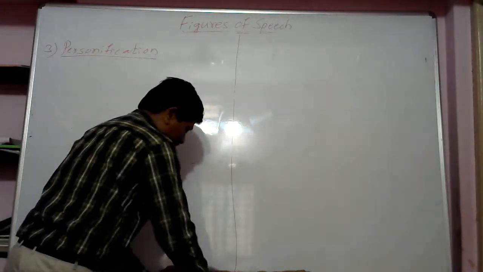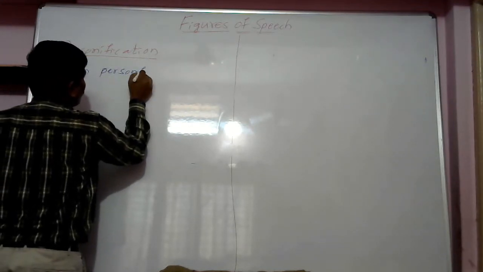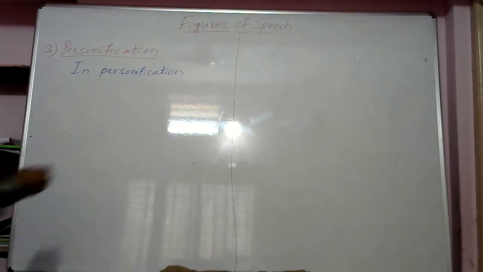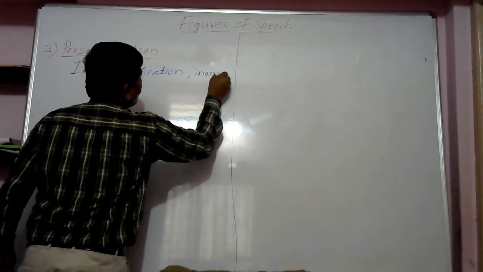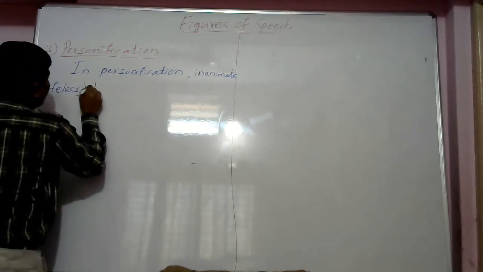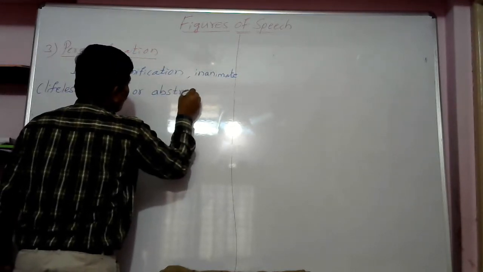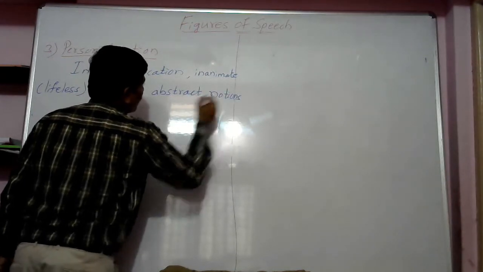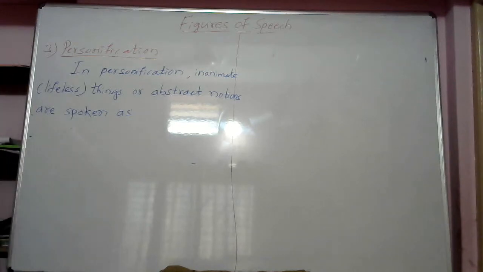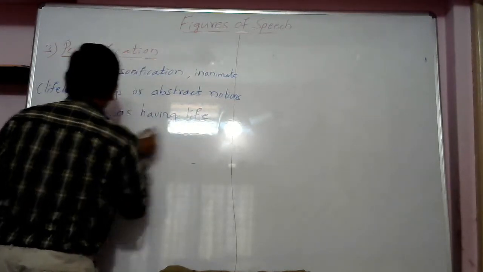In personification, inanimate or lifeless things or abstract notions are spoken as having life, with intelligence.